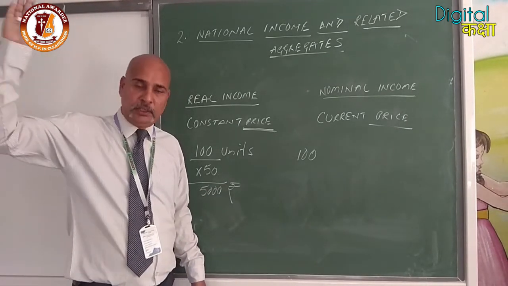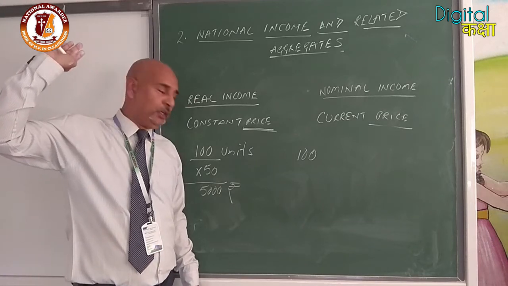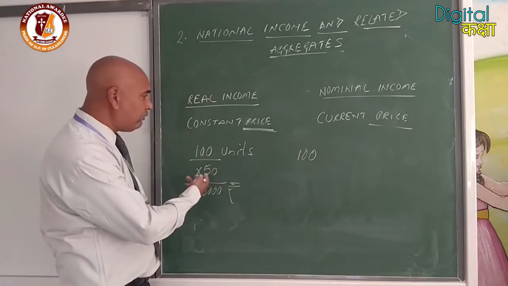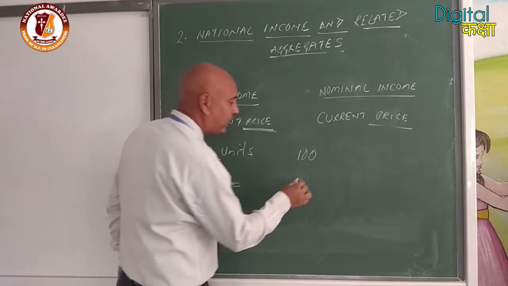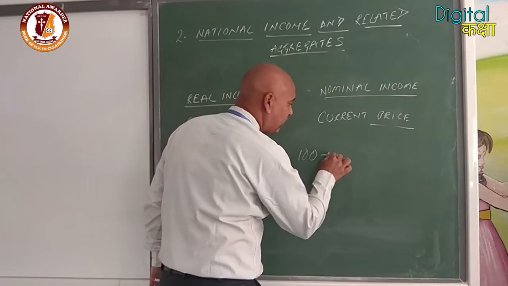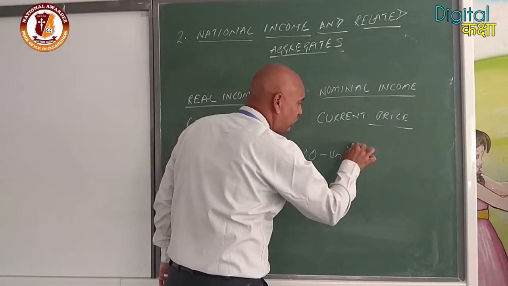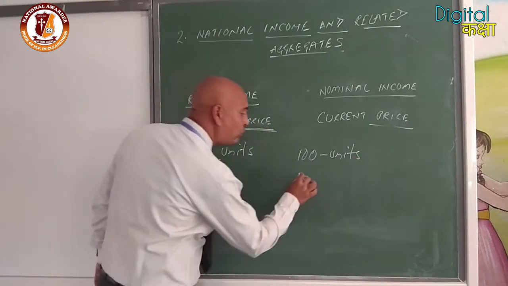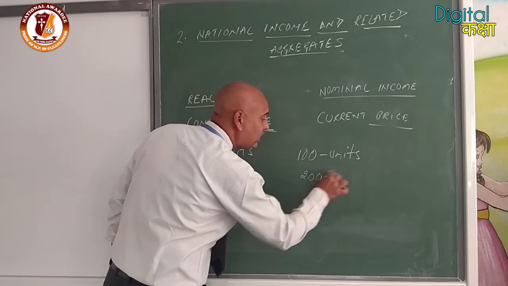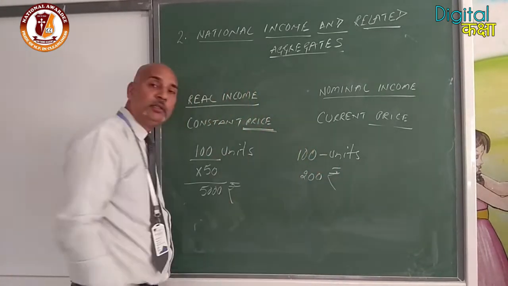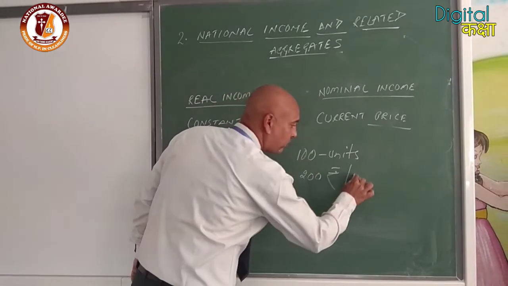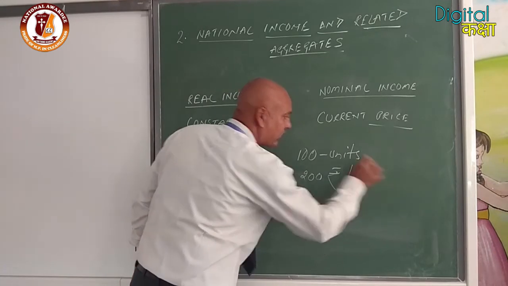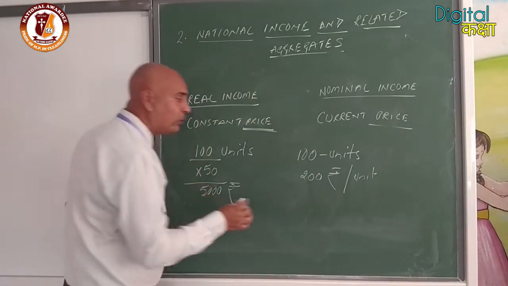Inflation, hyperinflation, suppose. So in place of 50, for the 100 units produced, the prices of the articles now reach 200 rupees each unit. Clear? Now whatever the overall amount produced, that is 20,000 rupees.